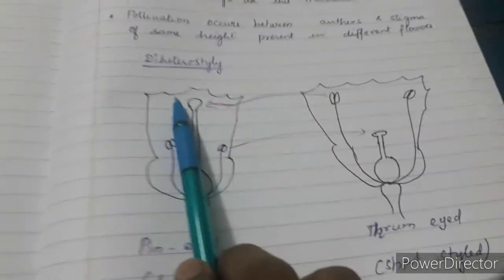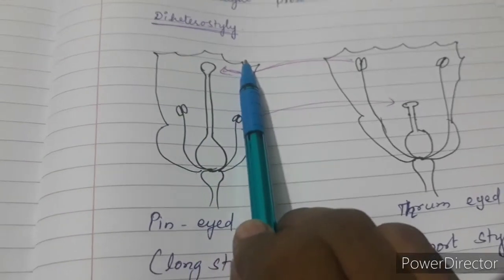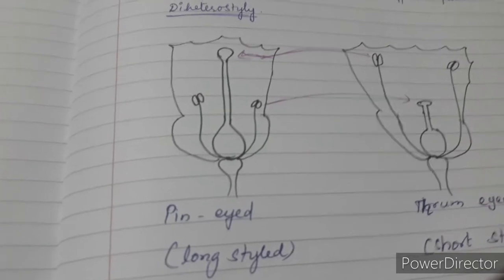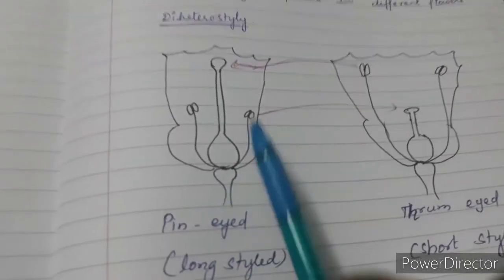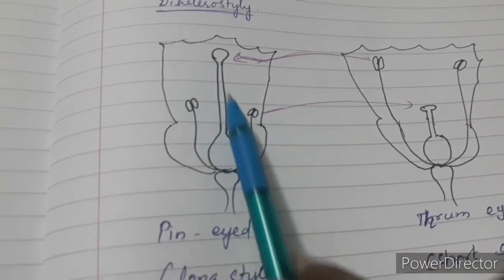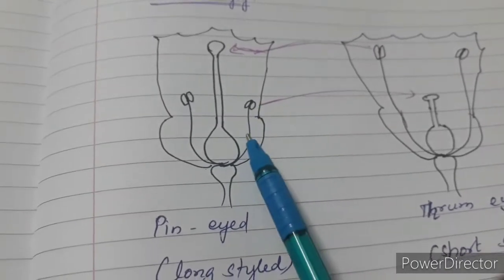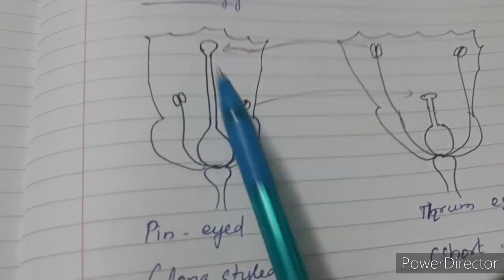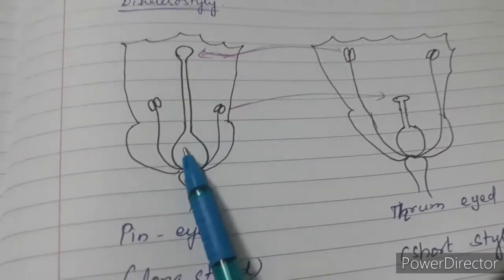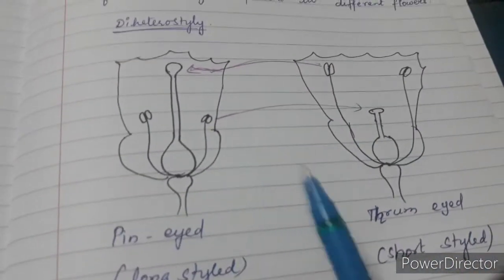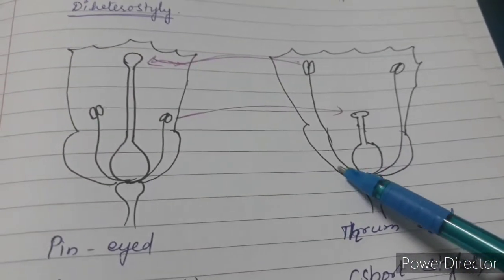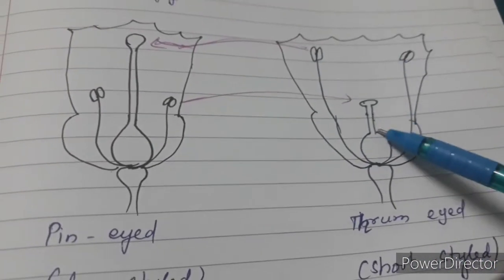This type is referred to as diheterostyly because only two different lengths of filament and style are possible here. This part is the stigma, this is the style, and here this is the anther and this is the filament. You can see that here the style is longer than the filament. In another flower of the same species, the filament is longer compared to the style.